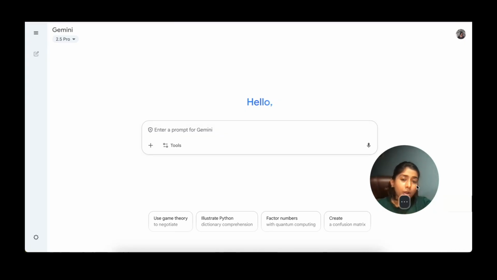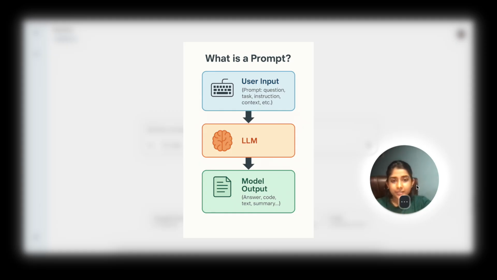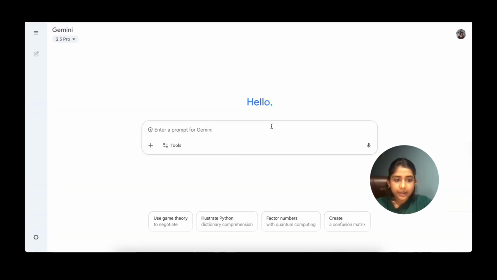So, a prompt is basically a message or instruction which we send to any AI tool like Gemini, ChatGPT, or any other. And we can also say that a prompt is an input given to an LLM. Let's try to see how exactly it works.